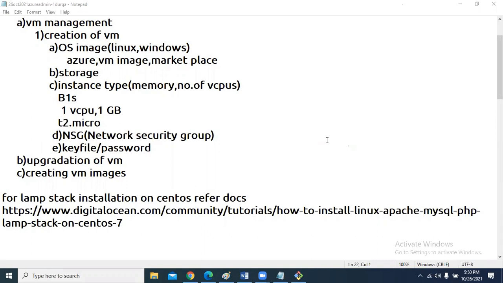The people who are joining the Azure DevOps course will get Azure Admin free of cost. Earlier we used to give Docker and Kubernetes. In place of Docker and Kubernetes, this time we have changed to Azure Admin at free of cost. The people who are joining Azure DevOps will get Azure Admin as a free course.